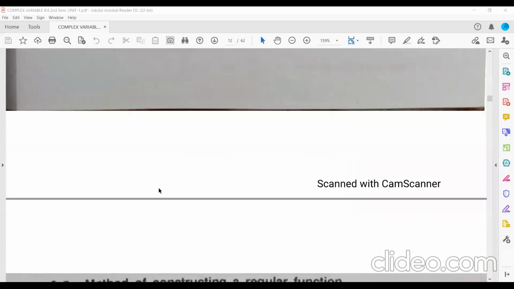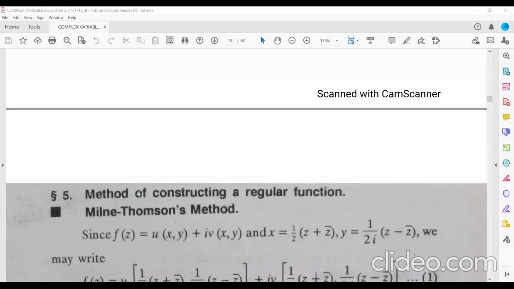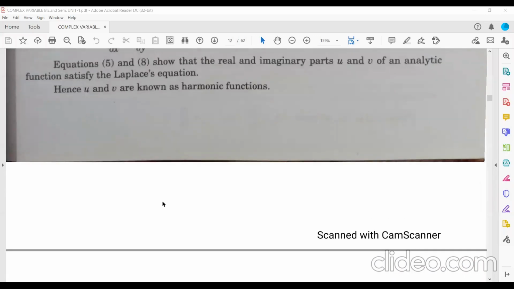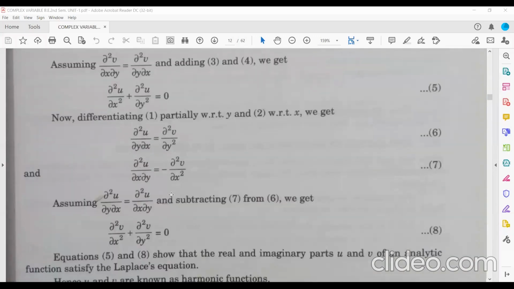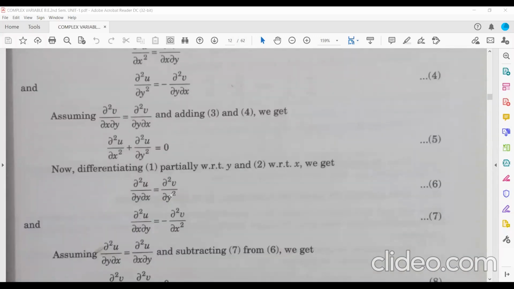Okay. So in the next class, we'll discuss the method of constructing a regular function, how you can construct a regular function. We'll discuss the Milne-Thomson method, in short known as the MT method. So we'll discuss it in the next class.